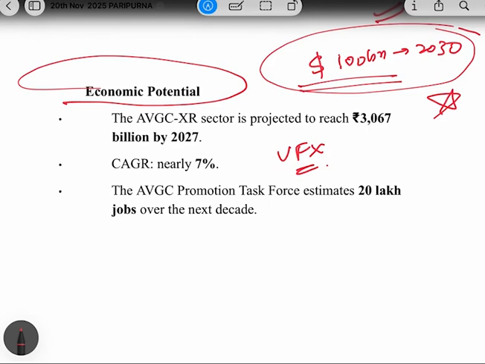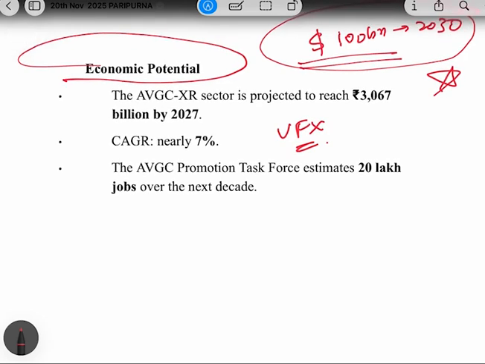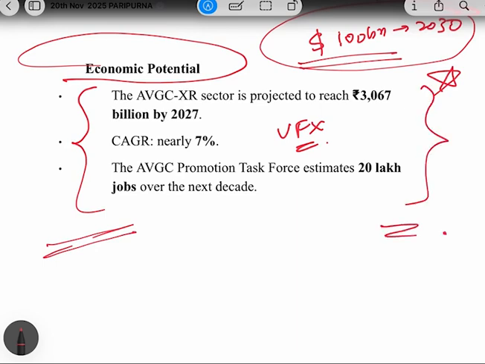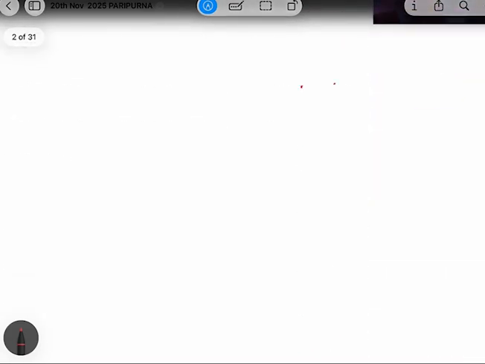Okay, so this is the proper context. In this article we will be discussing what all India has done to become a global creator, what is the potential of this sector, and what all things need to be done. So let's discuss the economic potential of this sector. This data is very important. You can note this data down, because on any answer related to the entertainment sector, you can write this data.